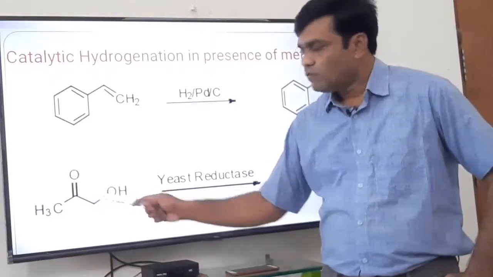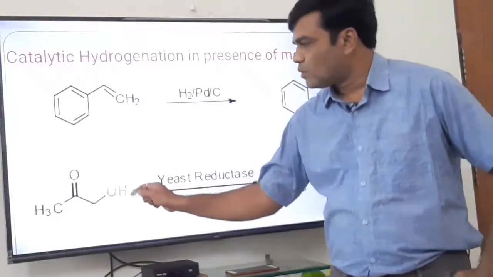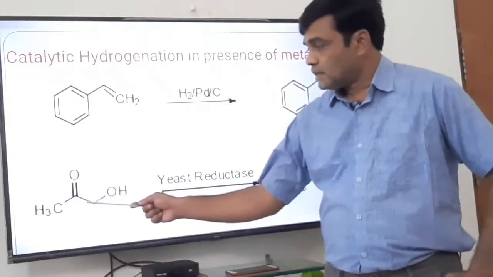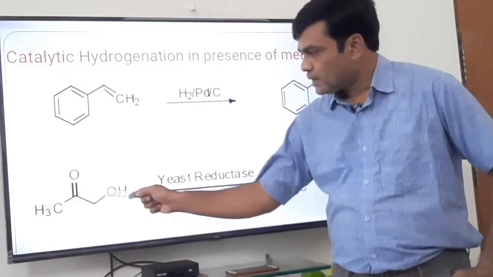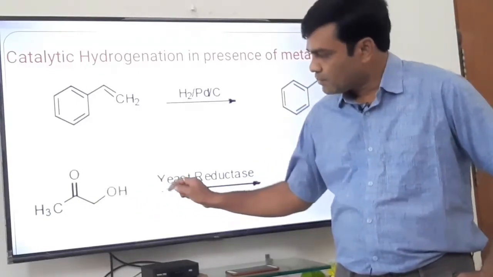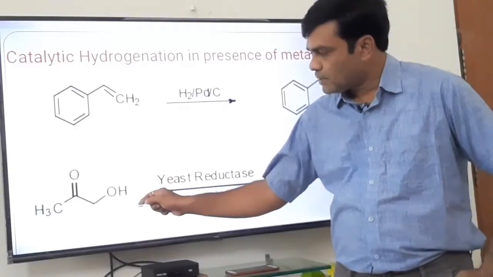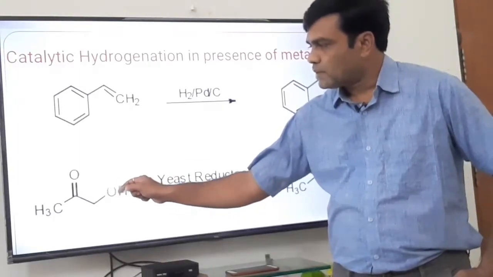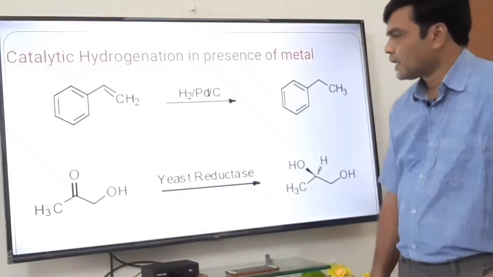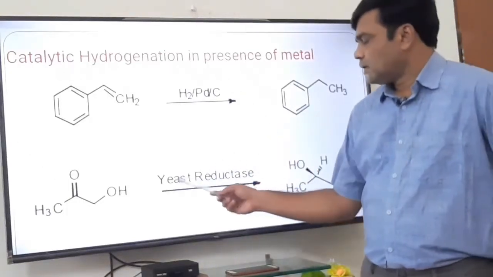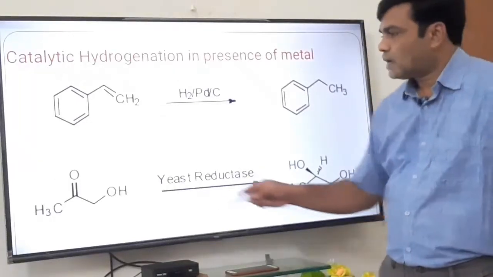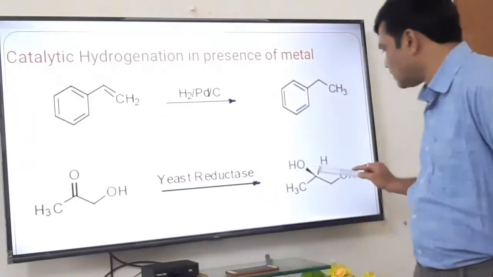See this example here, two functional groups are here. One is C double bond O, that is the carbonyl group, and the other is OH. And we can correlate these two functional groups. This is the carbonyl group, this is the alpha carbon, and this is the beta position. At the beta position there is a hydroxy group relative to the carbonyl, so it is called a beta hydroxyketone. Okay, so on reduction with yeast reductase, this carbonyl group is converted into secondary alcohol.